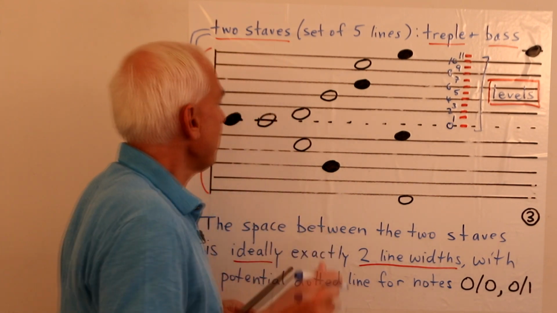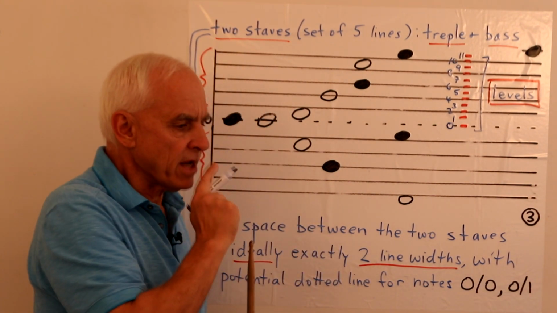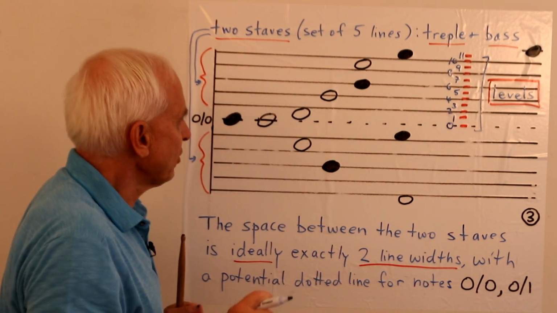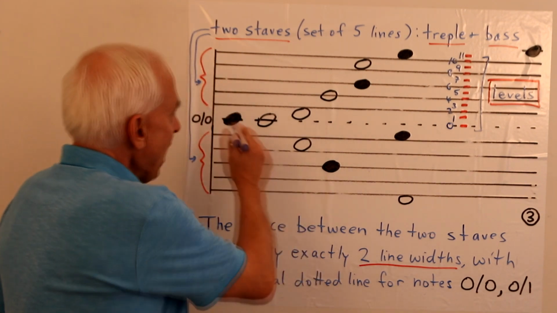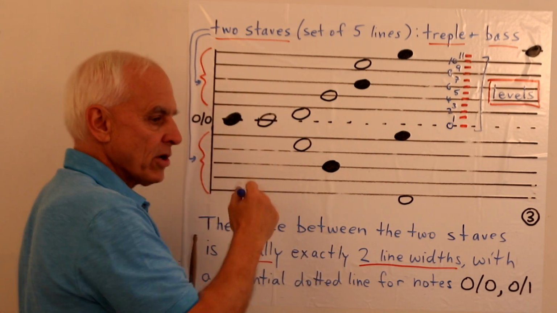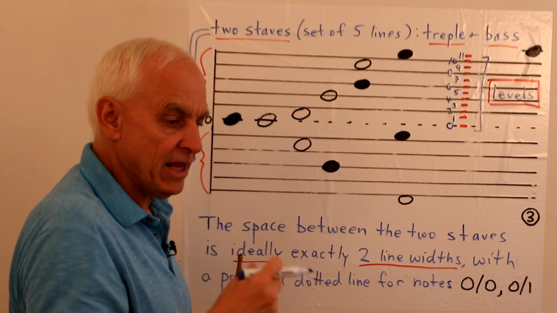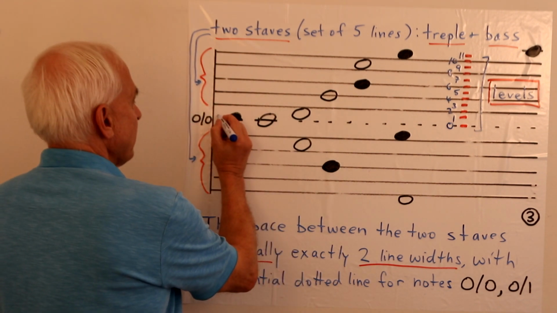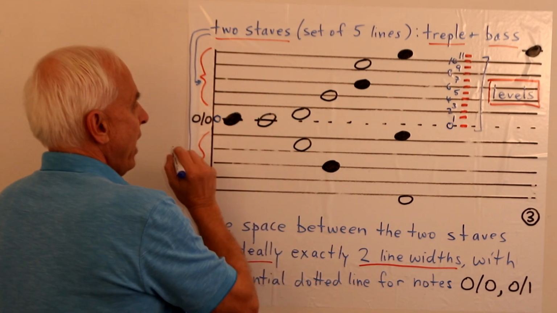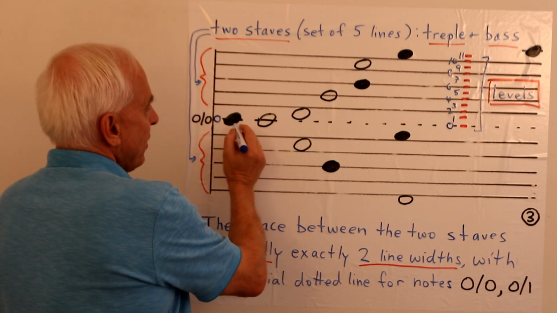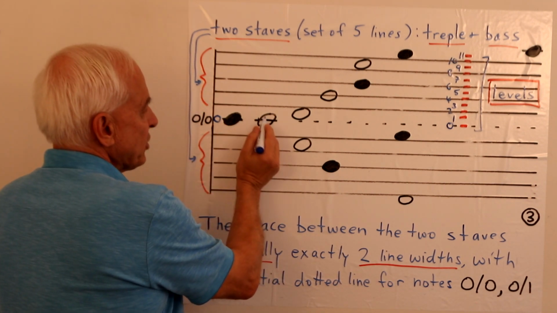Okay, so let's have a look at some of these notes, maybe not all of them, but first of all, a good orientation perhaps to start with is to recall that the lines themselves correspond to the even notes. So starting with this one here, say 0, okay? So this is note 0, that's note 1.